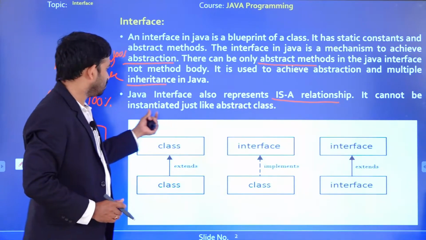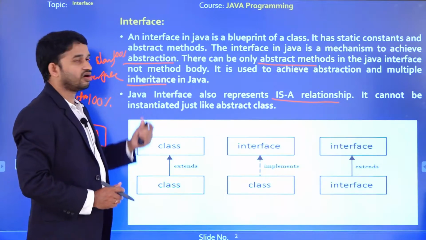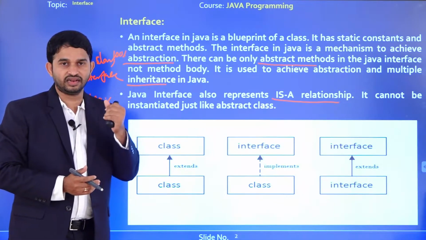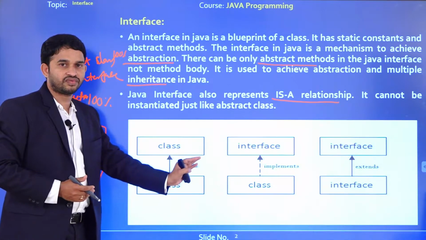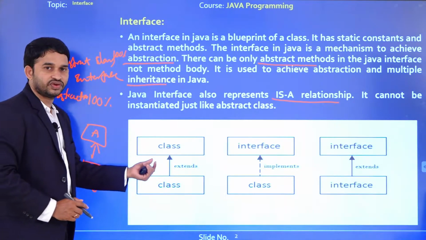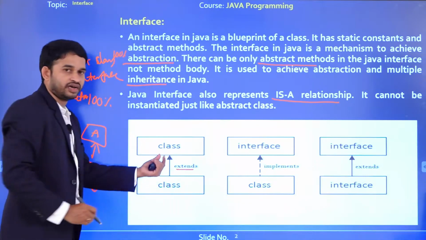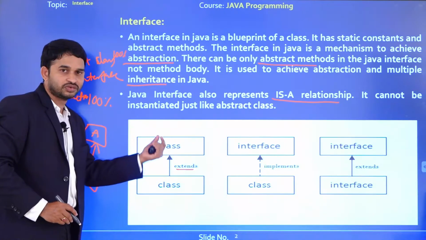It cannot be instantiated, just like an abstract class, which means we are not going to create an object for an interface. These are the different representations of the class and interface relationships. The first one is class to class, where we go for the extends keyword. By using the extends keyword, we acquire the properties from the superclass to the subclass.